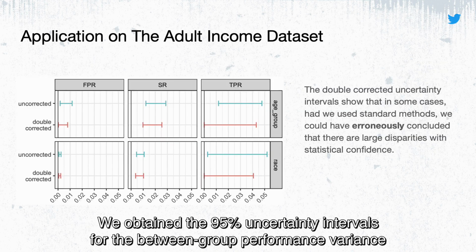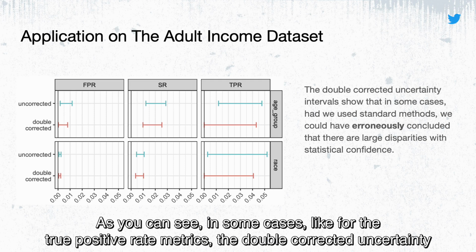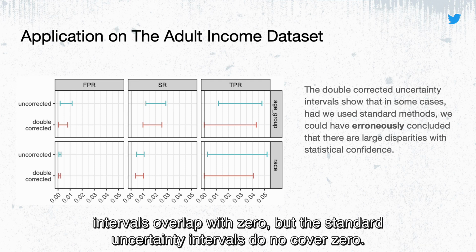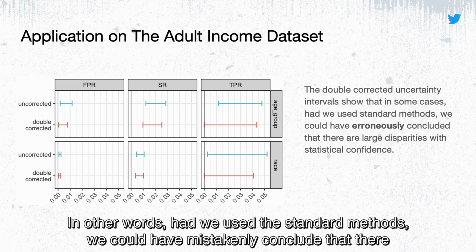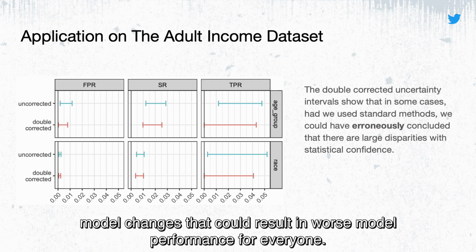We obtained the 95% uncertainty intervals for the between group performance variance estimates using both the standard uncorrected method and our double correction method. As you can see, in some cases, like for the true positive rate metric, the double corrected uncertainty intervals overlap with 0, but the standard uncertainty intervals do not cover 0. In other words, had we used the standard methods, we could have mistakenly concluded that there are large statistically significant between group disparities, and we might perform unnecessary model changes that could result in worse model performance for everyone.